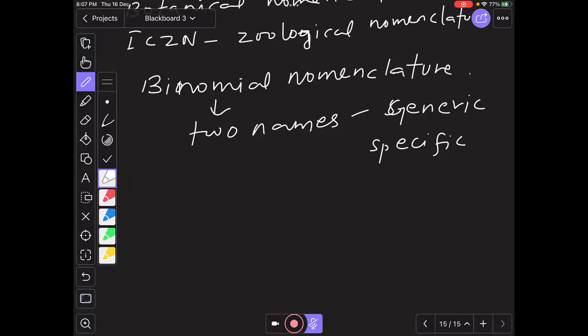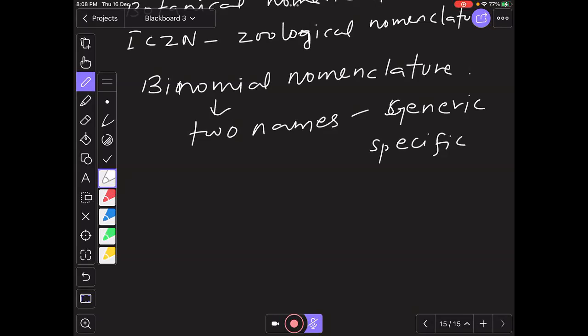Clear? Now, if both the genus name and the species name are the same, for example, we come under Homo sapiens. Homo is the genus name and sapiens is the species name. If the name is given as sapiens sapiens, then it is not considered valid. I gave Homo sapiens as an example, but this rule is actually only for plants.